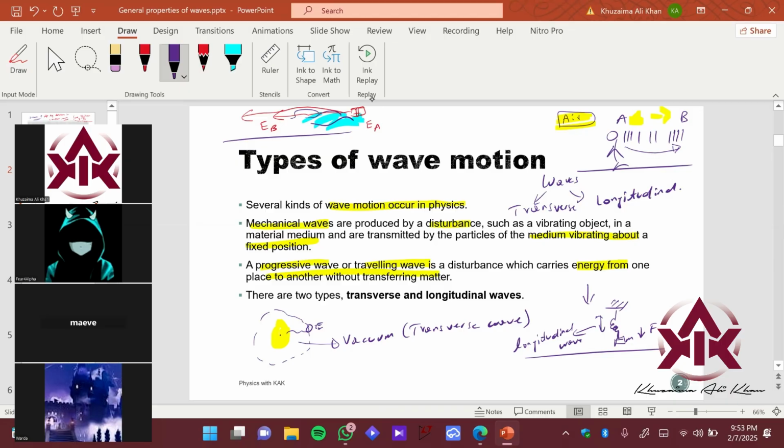So now if I want to keep it generic and define just two simple types of waves that can incorporate every phenomenon we have learned till now, that can be progressive also, can be mechanical also, but they all fall into categories. They can be either transverse or longitudinal waves, right? So that is what we are going to learn now. Is it clear till now? If yes, thumbs up.